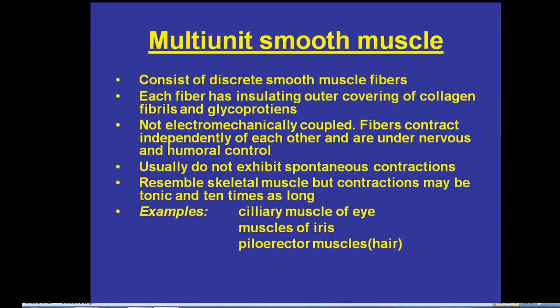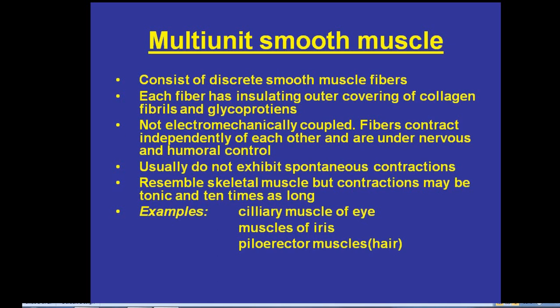The multi-unit smooth muscle consists of discrete smooth muscle fibers. Each fiber has an insulating outer covering of collagen fibrils and glycoproteins. They are not electromechanically coupled and usually do not exhibit spontaneous contractions. They resemble skeletal muscle, but contractions may be tonic and 10 times as long. Examples of multi-unit smooth muscles are the ciliary muscles of the eye, muscles of the iris, and piloerector muscles.